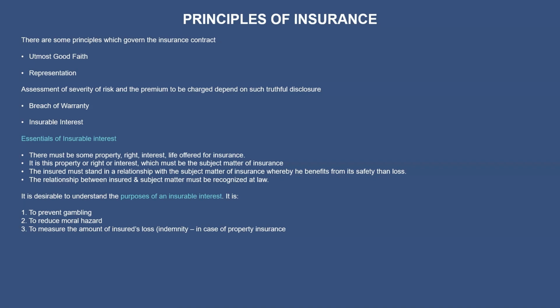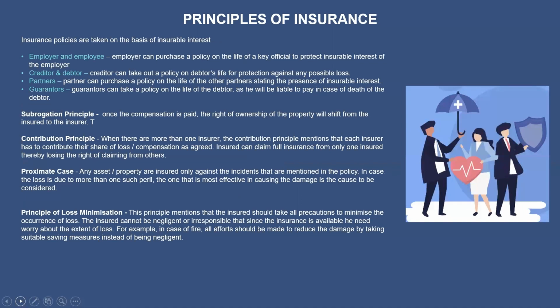So first, if you take the employer and employee, you all know what an employer and employee is, right? Here an employer can buy health insurance coverage for all his employees. Why? Why will an employer spend so much money on his employees? Is he buying health insurance coverage because the organization has a lot of money?